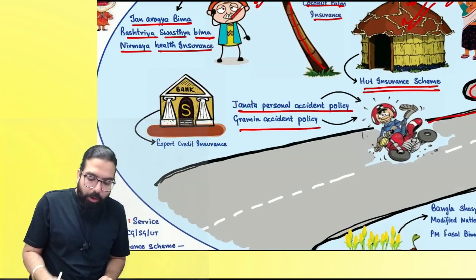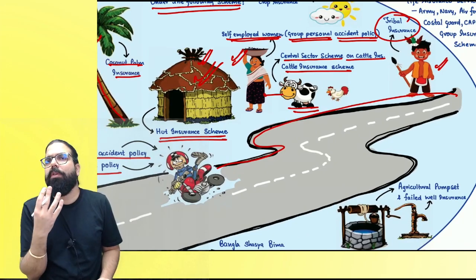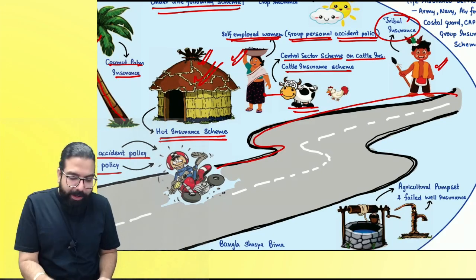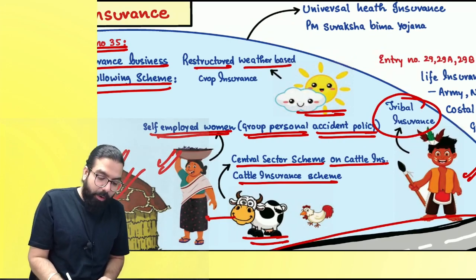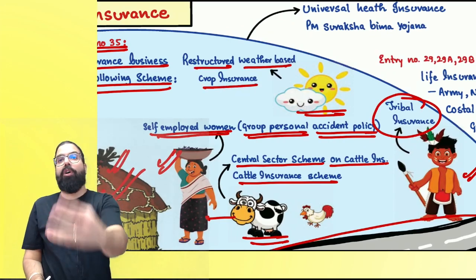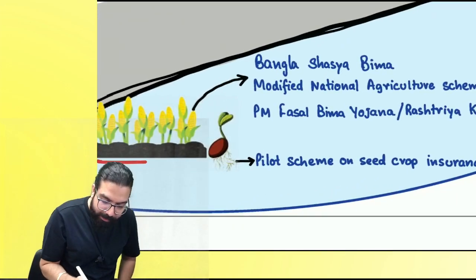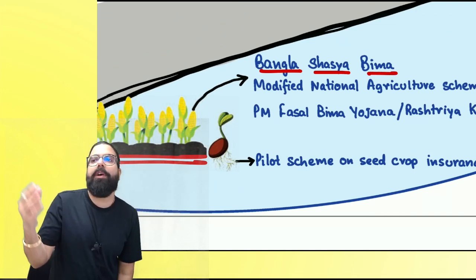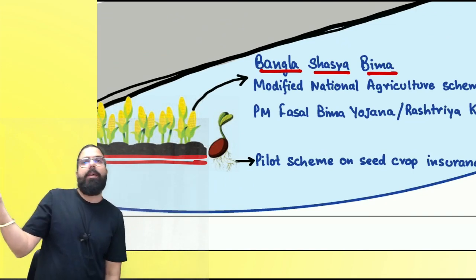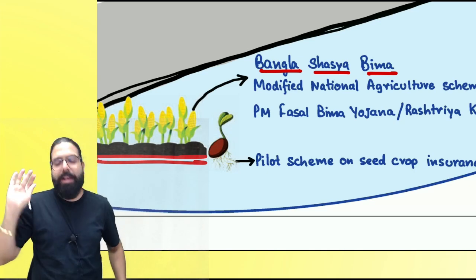Then, supposing they want to stay in the village, what will they do? They will go ahead and do agriculture. Now, for agriculture, the first thing is weather, and they say restructured weather-based crop insurance is also exempt. Now, if you come down over here, when you do agriculture, what will happen? One is Bangla Sasya Bima. What is Bangla? West Bengal, Bangla. Sasya means crops, crop insurance. Are we clear, everyone?